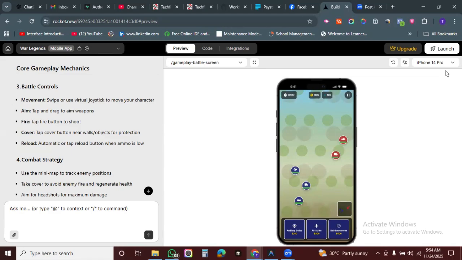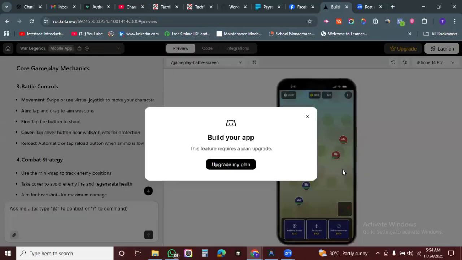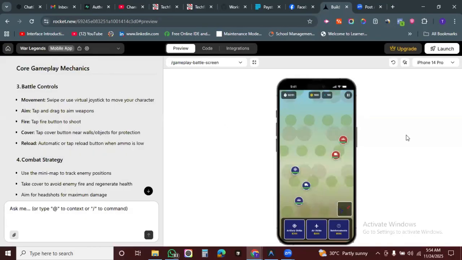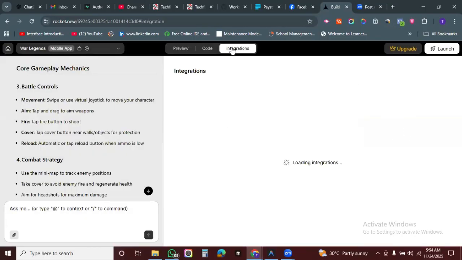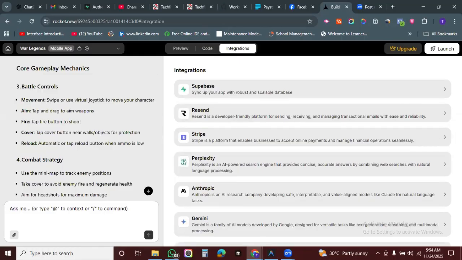All right, so what I will do is download it and take time to study how to play it. So that is that for this lesson. You can build an APK when you upgrade to a paid plan, and with that, you'll be able to download it. Let me see if I can move it to GitHub.